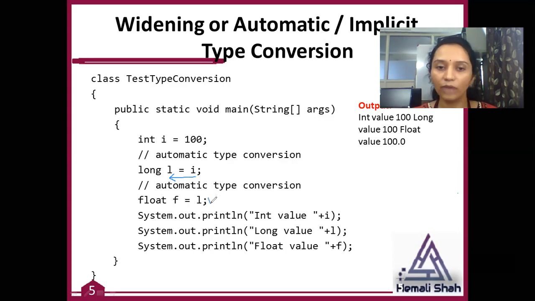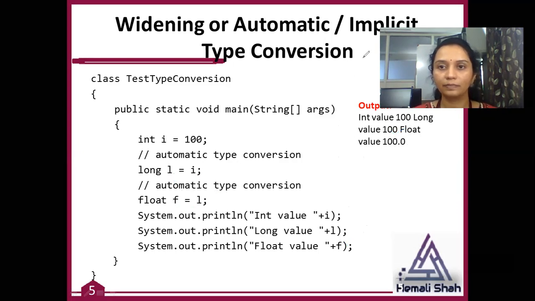Then you can write float, long to float, which is also possible. If you print the value of I, you will get 100, because 100 is the value inside I. The long value you will get is 100, and the float value you will get is 100.0.